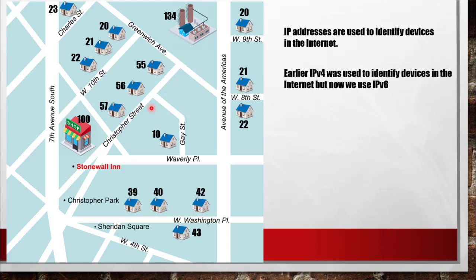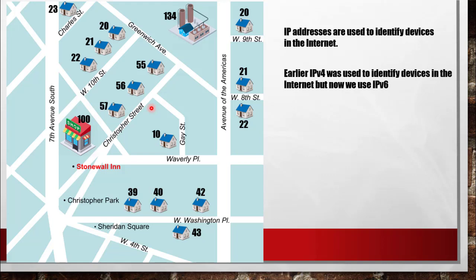Earlier, IP version 4, that is IPv4, was used to identify these devices in the internet. But now we use something called IP version 6. That is because with IP version 4, we had about 4 billion addresses. We will look at that in the later part of this chapter. There were more than 4 billion addresses.